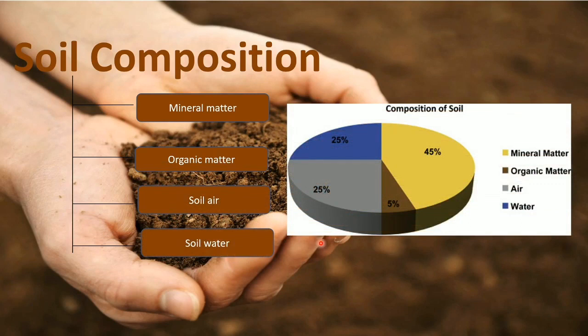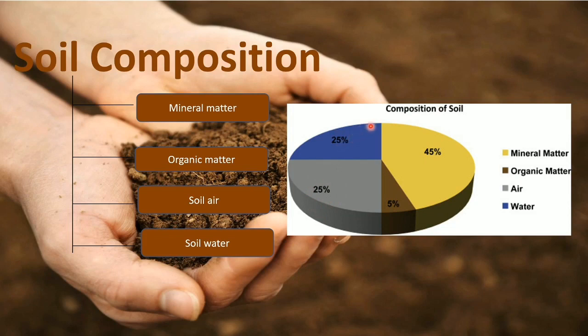So we can see in this figure that soil is composed of these 4 components. As you can see, mineral matter is 45%, that is, the maximum amount is of mineral matter. Organic matter is just 5%, and the rest, that is 25%, is water and 25% is air.